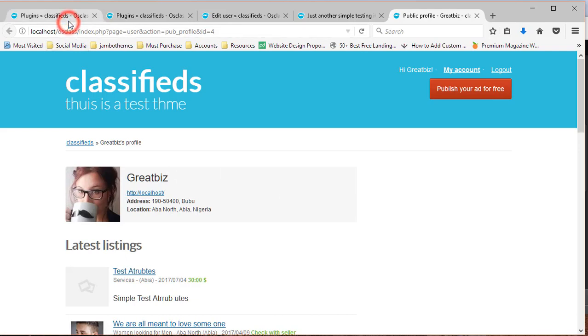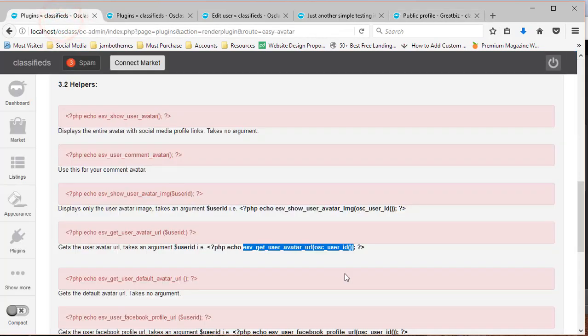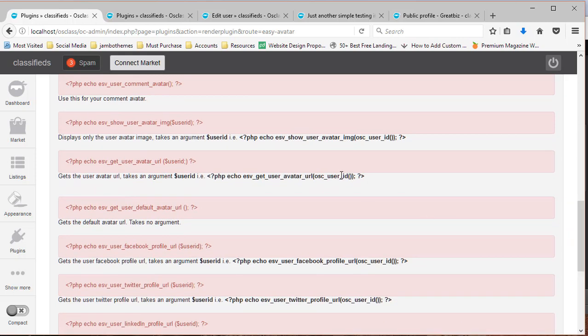Now those two helpers are for developers, or if you are well familiar with CSS and HTML, you can go ahead and use them within your application. And then this one, get user default avatar URL, you just get the default avatar URL, the default avatar that you're using as your default.